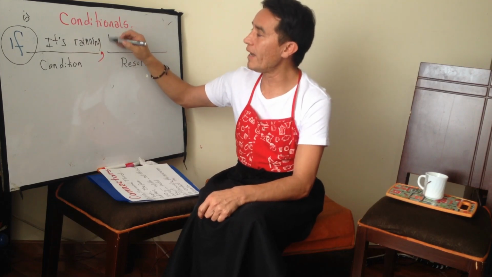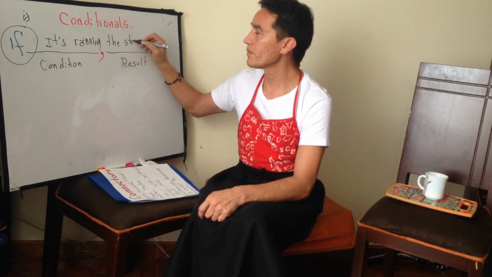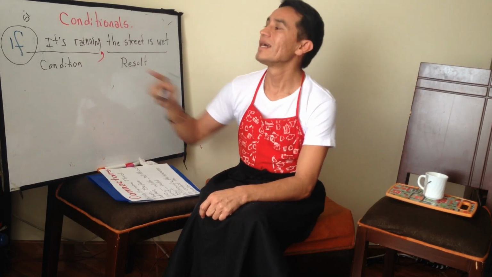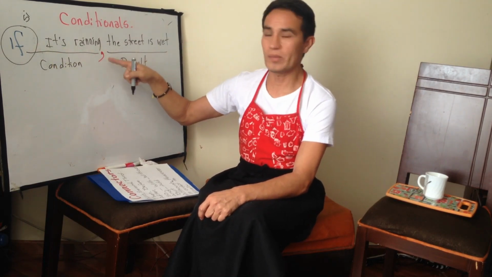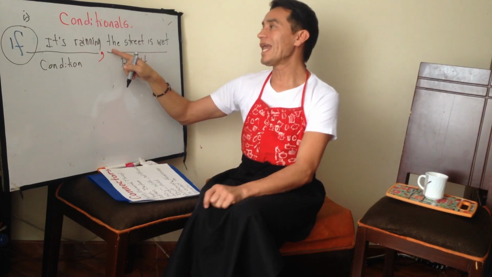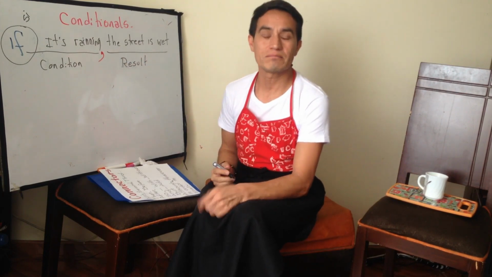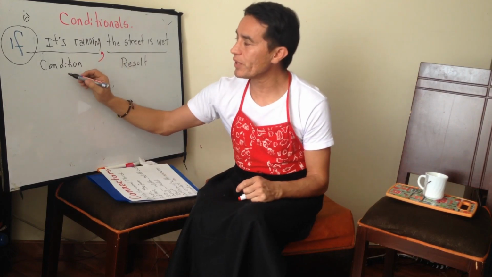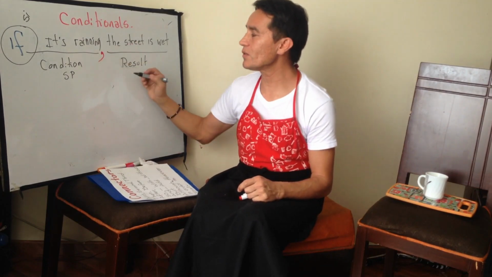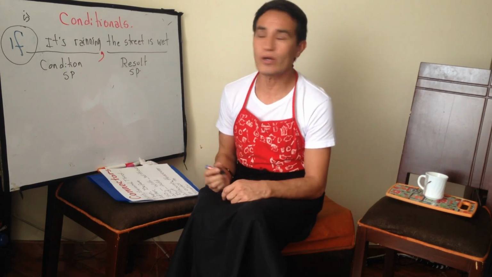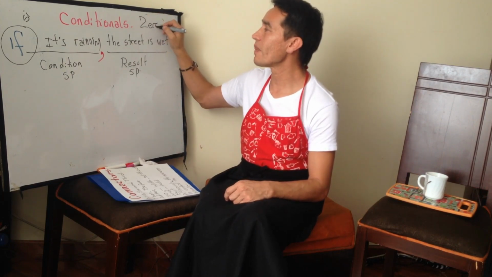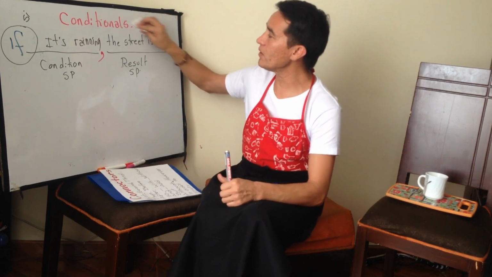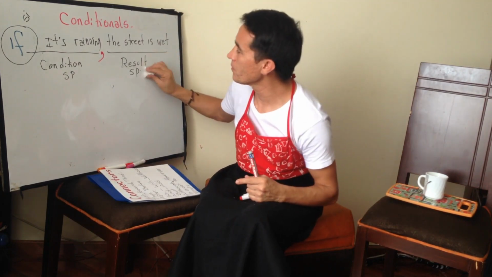You say, the street is wet. Si está lloviendo, coma, the result, la calle está mojada. Of course, it's normal. This is simple present, the result, simple present. This is the conditional zero. Okay? Now we are going to focus on conditional one.